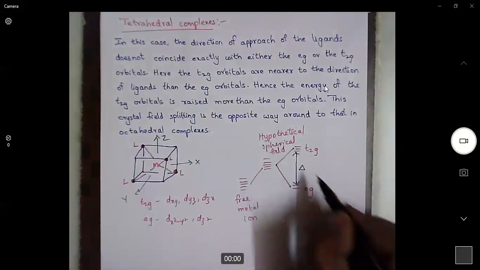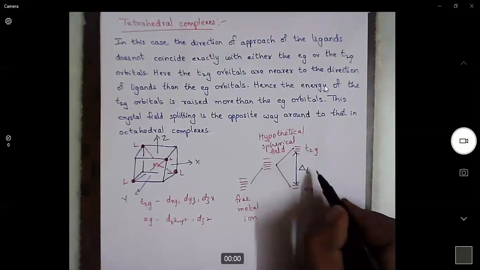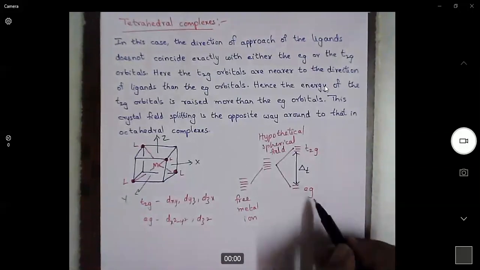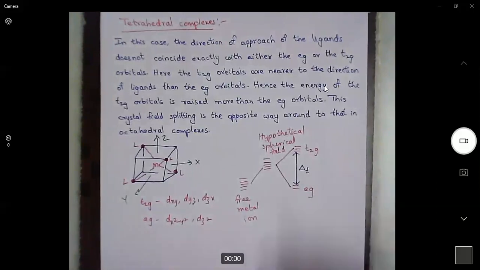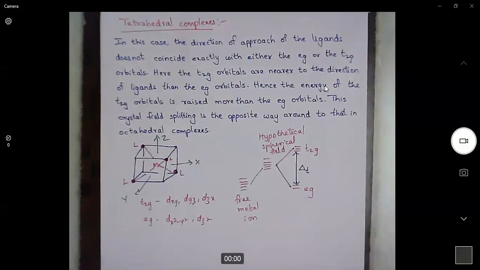Here, the energy difference between EG orbitals and T2G orbitals is called delta T. T represents tetrahedral. And one more point, here we may not use G. G means gerade. In tetrahedral complexes, orbitals lack a center of symmetry, so we cannot use gerade and ungerade. We don't need to use it, but it is good practice to always write EG so that we can easily differentiate stabilized and destabilized orbitals.